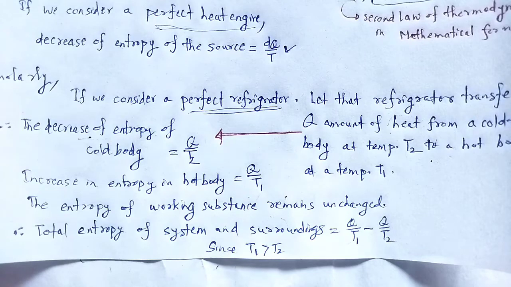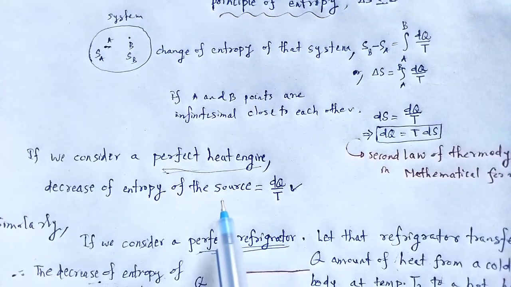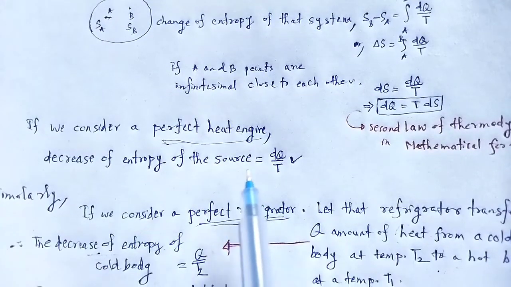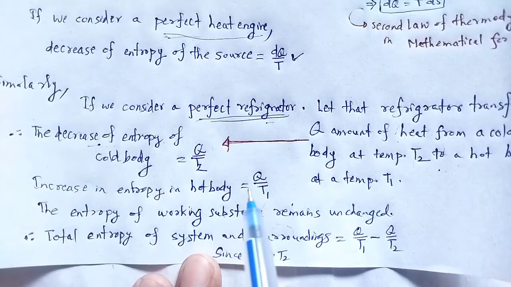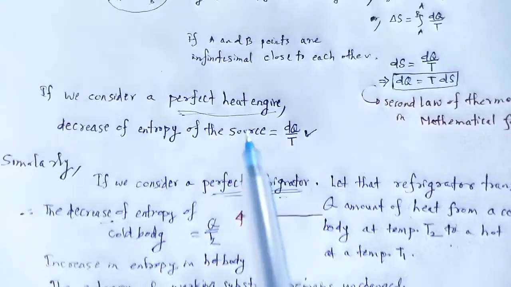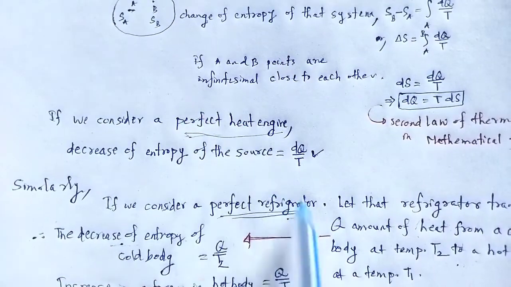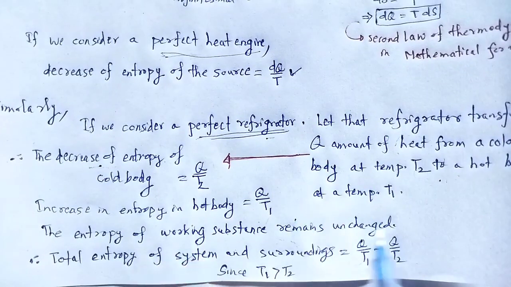So looking at two cases, first the perfect heat engine, there is a decrease of entropy of the source and surroundings. In the case of the perfect refrigerator also, there is a decrease of entropy in the source and surroundings. This is for the Kelvin-Planck statement and that for the Clausius statement. So these two statements are very consistent with each other.